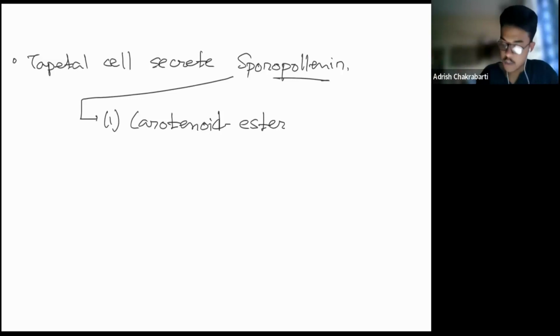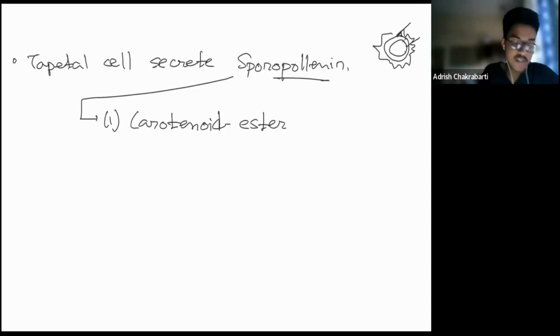Okay, so in the pollen structure, you would remember this was the pollen, this was the pollen wall, and here you saw the pollen kit. So the tapetal cells played a role in the production of this pollen kit as well, and they play a role in the formation of the pollen wall as well. Pollen wall consists of sporopollen, which is produced by the tapetal cells.